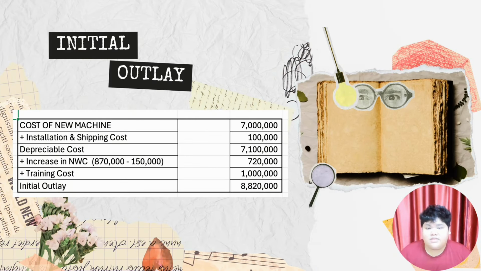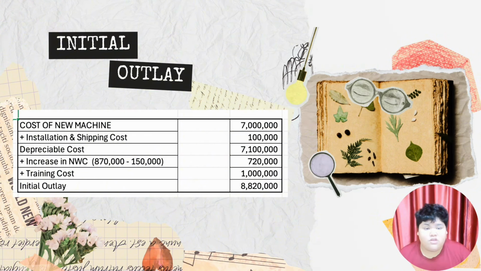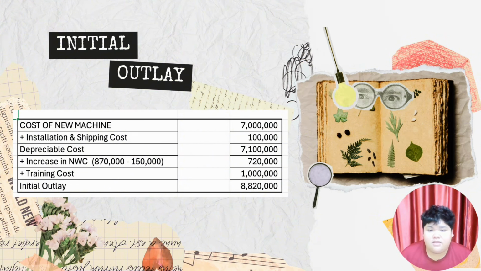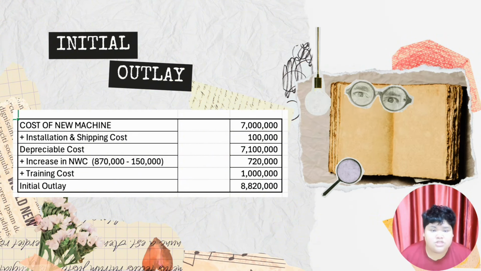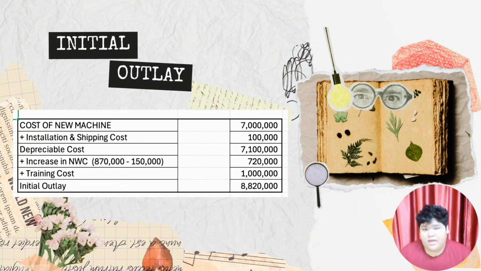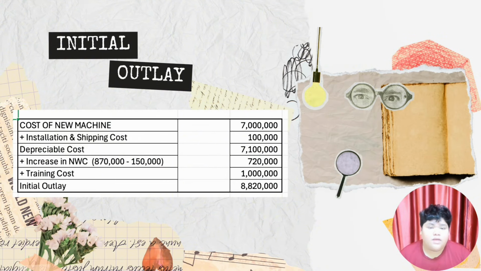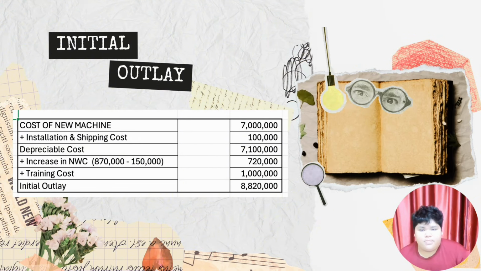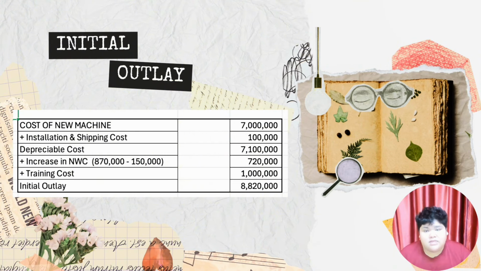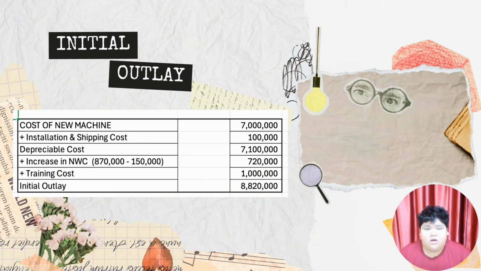Let's move on to the first requirement, the initial outlay. As per the question, the cost of the new machine is 7 million after deducting the installation and shipping cost of 100,000 ringgit. Then we need to add back the installation and shipping cost to get the depreciable cost of 7.1 million. We also need to add the increase in net working capital and the training cost.